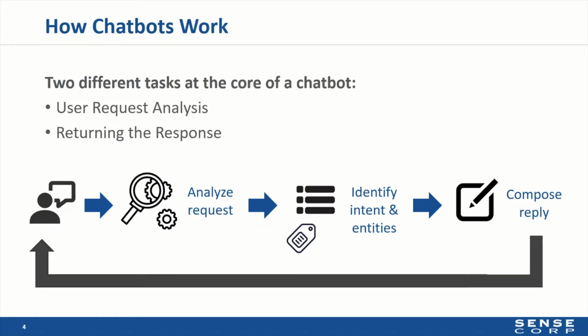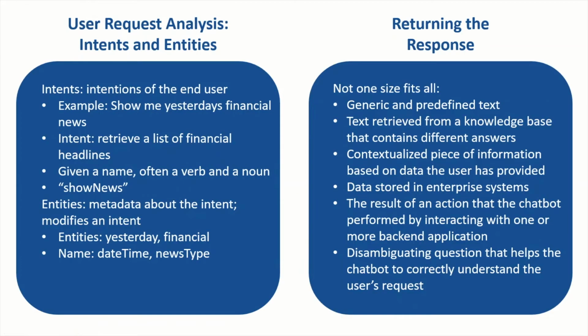At the core of a chatbot are two different tasks: a user request analysis and returning the response. Looking at the diagram on the screen, you see that the user sends a request and that input needs to be analyzed to pull out specific intents and entities, and then the chatbot creates a response off of those intents and entities and sends that response back to the user. This loop continues until the user's requests are complete. But what are intents and entities, and what types of responses does a chatbot give back?